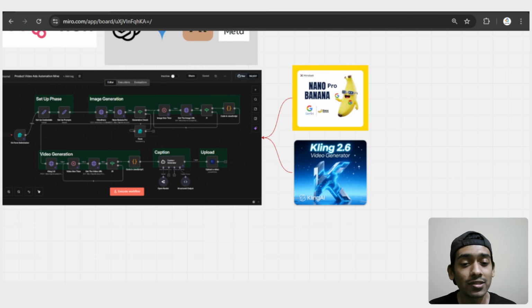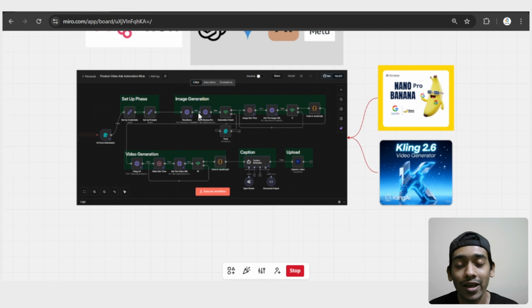And in some cases, Google's Veo 3.1, which is the video generator model of Google, is a little bit better than this, but in some cases Kling 2.6 is so much better than Veo 3.1. So that's why we're using Kling 2.6 here, and that's how the AI system really looks.